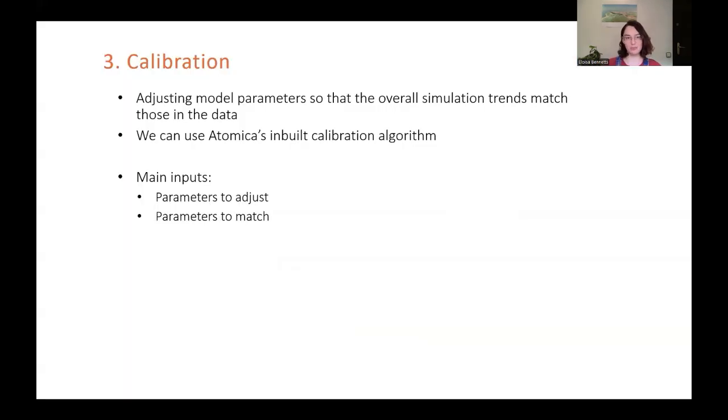So this is where calibration comes in. Calibration basically amounts to adjusting model parameters so that the overall simulation trends match those in the data and those that we therefore observe in the real world. This will allow us to make accurate predictions because without calibration, we can't really ensure that our future predictions are going to have any basis on reality. Thankfully, we can use Atomica's inbuilt calibration algorithm, and all we have to do is choose which parameters to adjust or calibrate and which parameters to match, measure, or calibrate to.